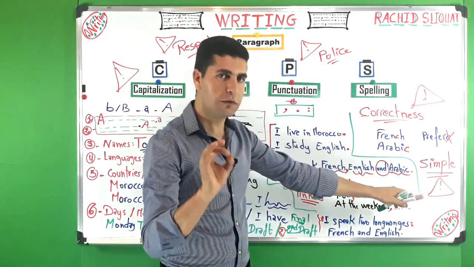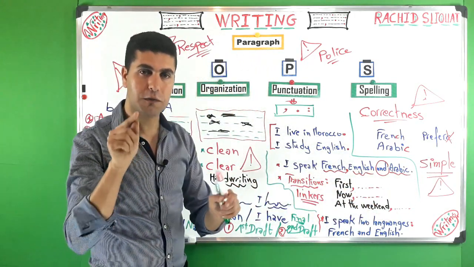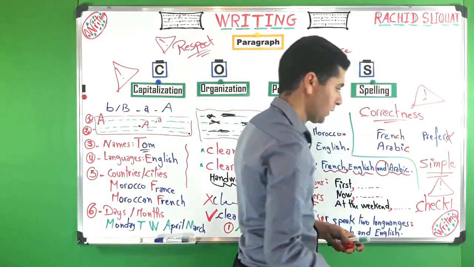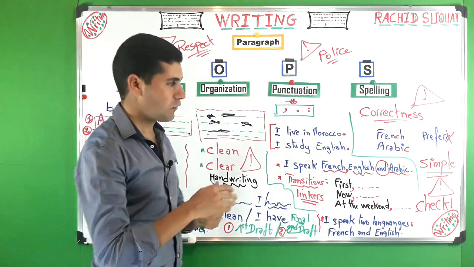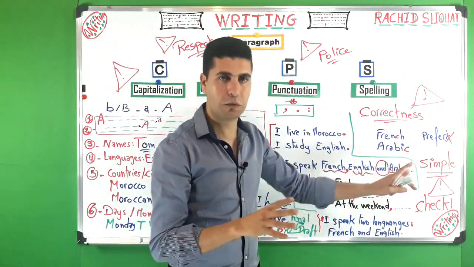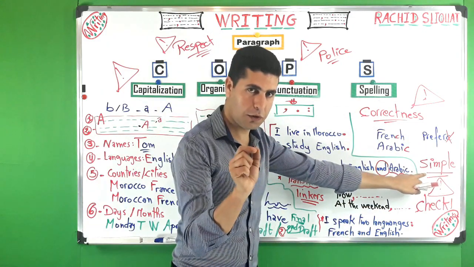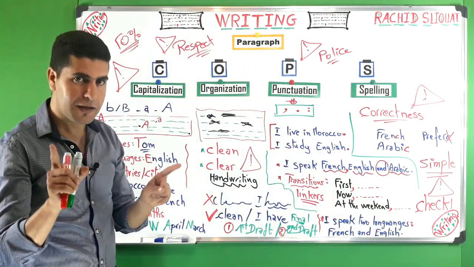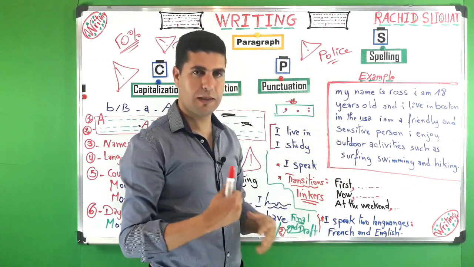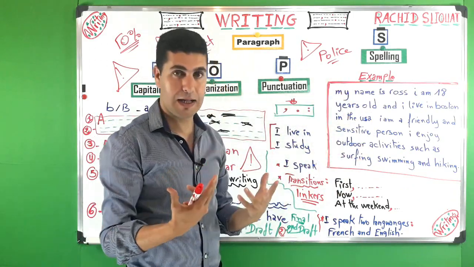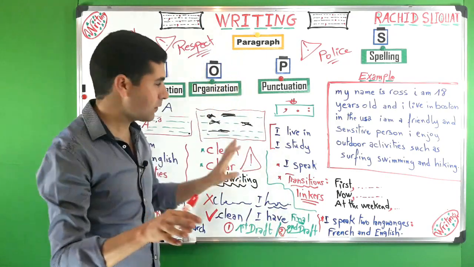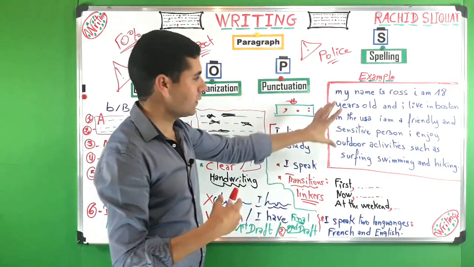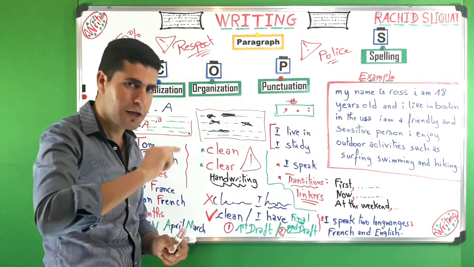And here, try always to use simple words you know. So try to make it simple. Another thing that you have to keep in mind is to check. When you finish writing, check what you wrote, whether you have mistakes or not. So make it simple, use simple words, and when you finish, check what you wrote. Okay, now let's take a very simple example. This is a paragraph in the form of a personal profile. Now, as you can see, capitals are not respected. So what are you going to do? Pause, try to rewrite this paragraph respecting capitals. Then we do it together, okay?